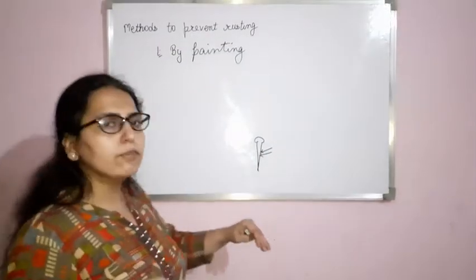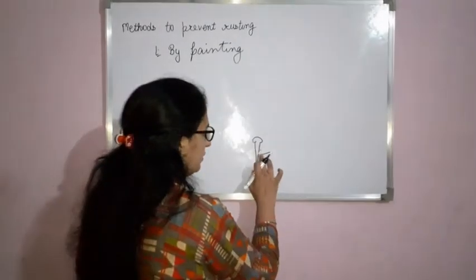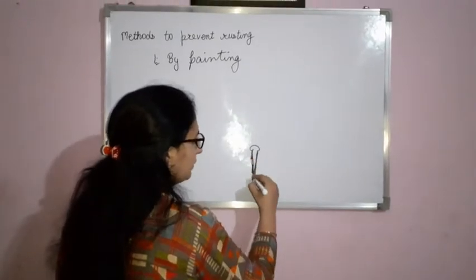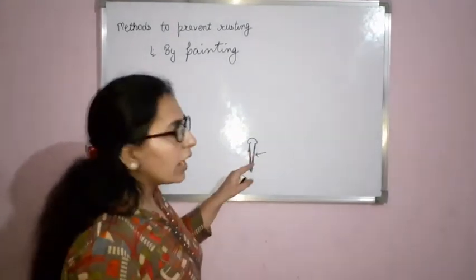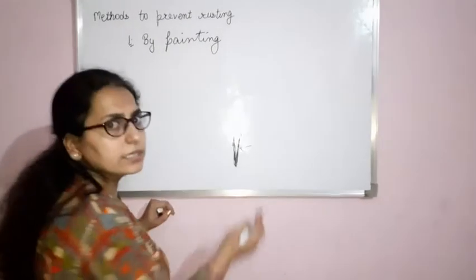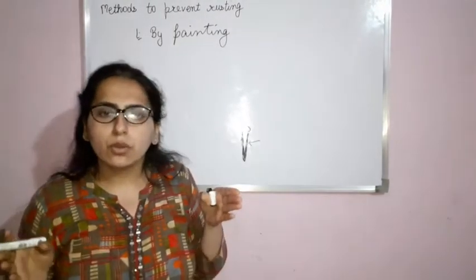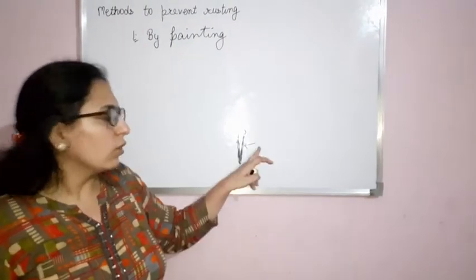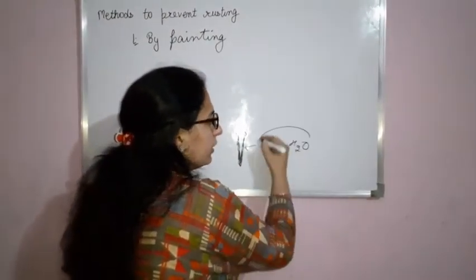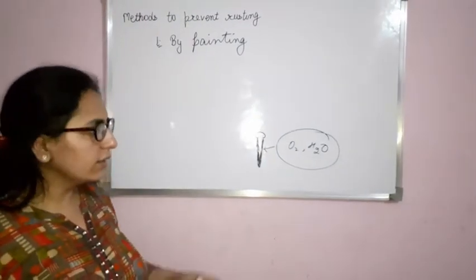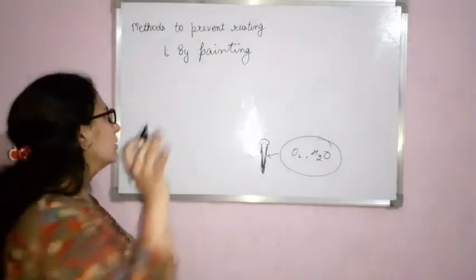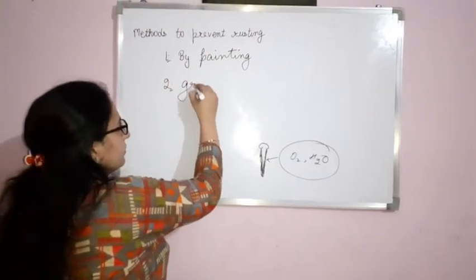Now if you paint it, suppose I had painted it, now what will happen? Oxygen can't come in contact with the iron. Iron is inside, outside there is a coating of paint. So painting doesn't let oxygen or water vapor come in contact with the iron article, and hence it prevents rusting. Clear?